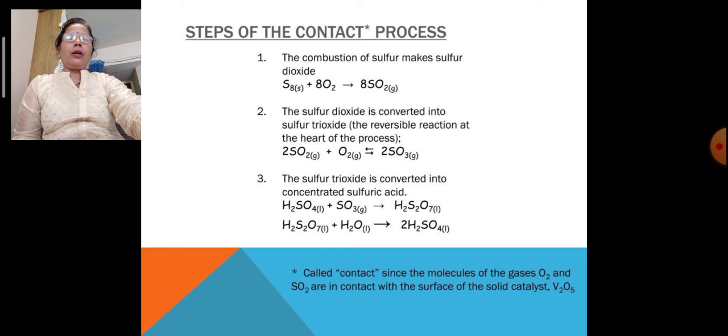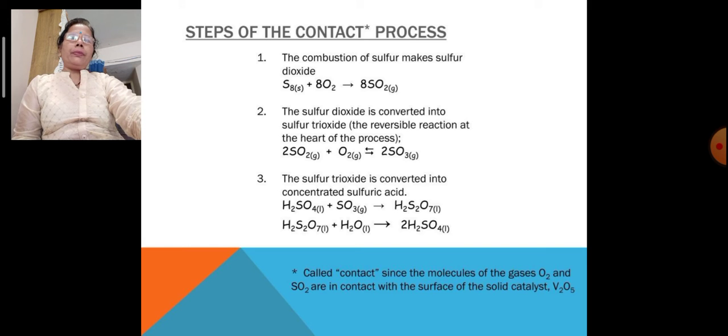First step: the combustion of sulfur makes sulfur dioxide. That is very important. When sulfur is combusted with atmospheric oxygen from the air, you can see a gas, sulfur dioxide, is formed. So S8, when combined with 8 oxygen molecules, forms 8 SO2.